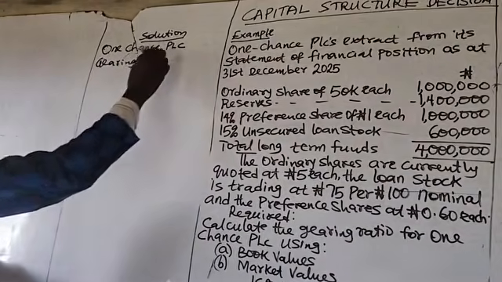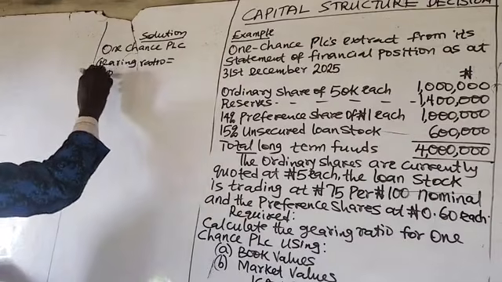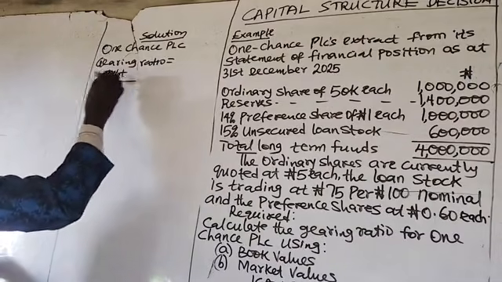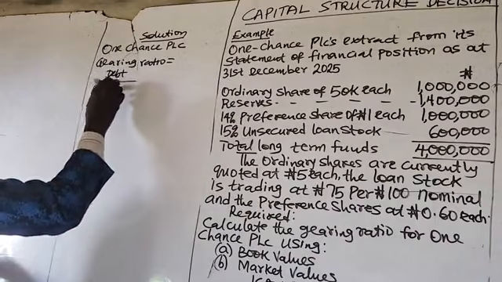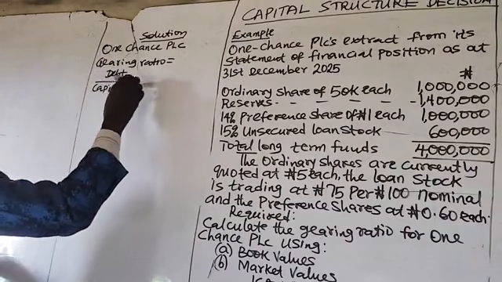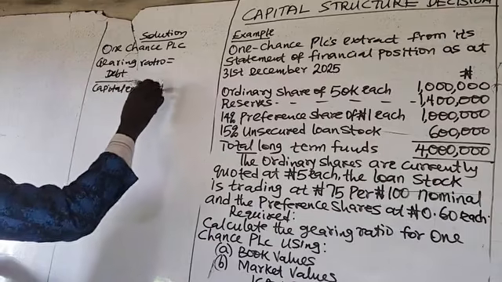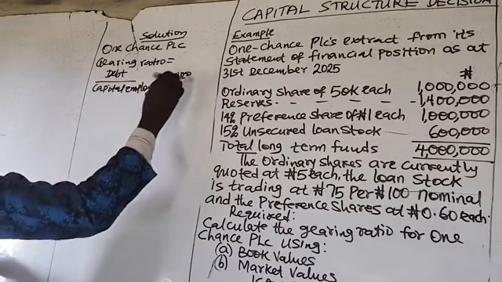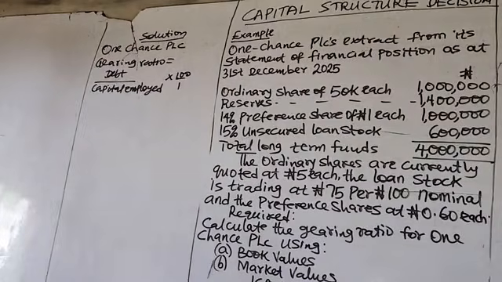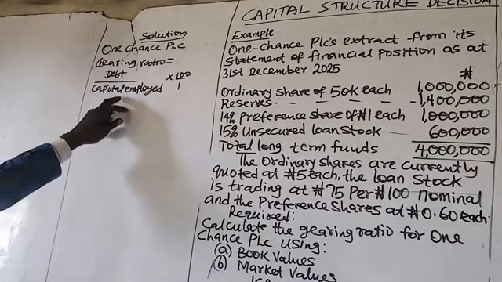That is the appropriate formula to always use whenever you have to calculate the gearing ratio, if the formula is not specified.